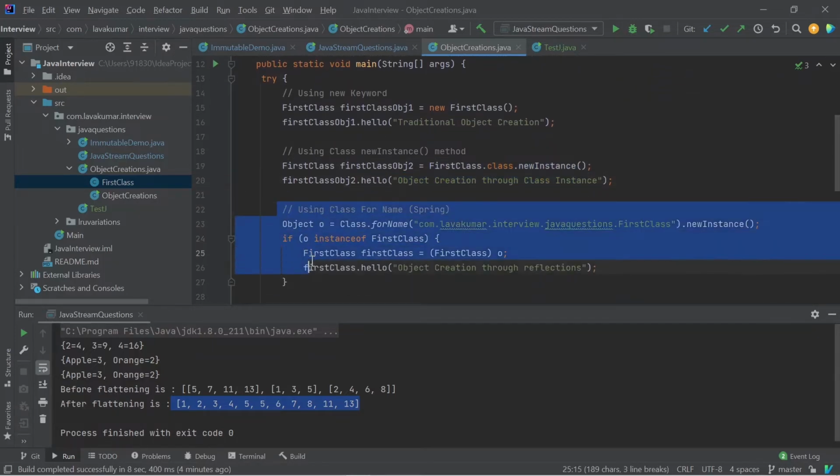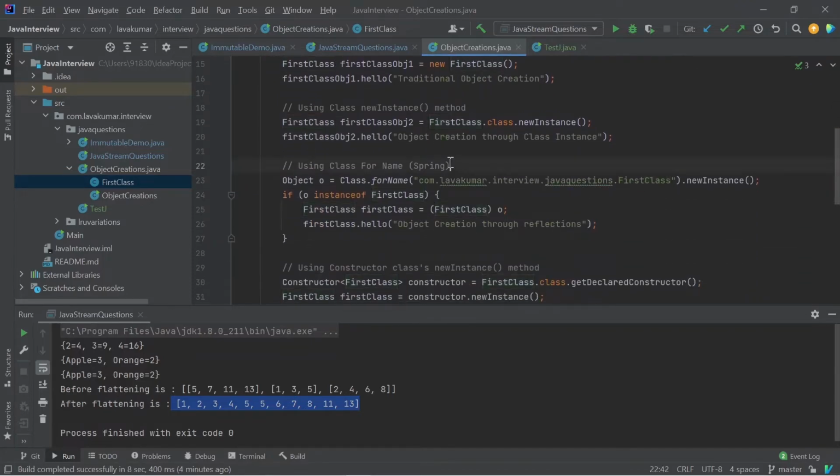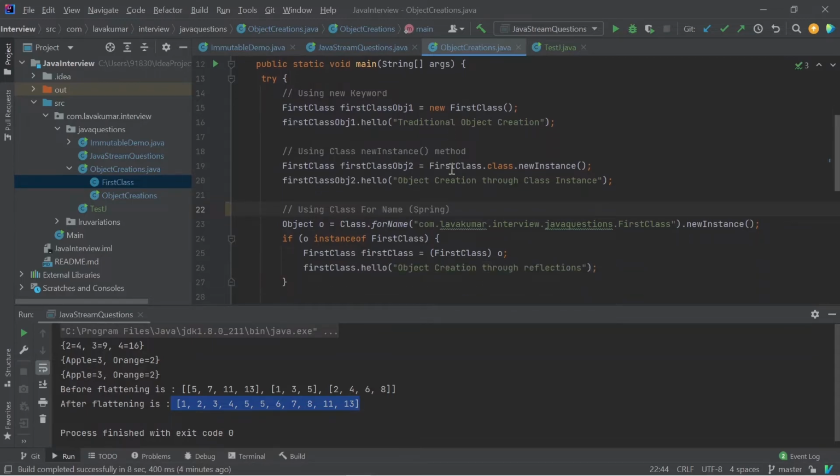And the third thing is the one the interviewer actually looked for. If you know Java Spring Boot, whenever we run the program, Spring Boot dynamically at runtime reads all the classes.